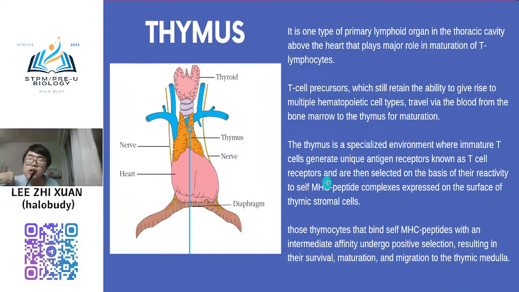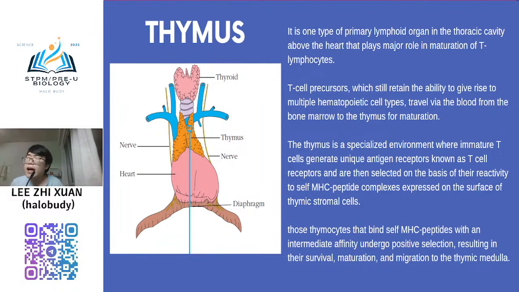The self antigen, meaning what is inside our own cell, will not be detected by our T cell. So this maturation process will select only the T cell receptor that can react with the harmful antigen only. The self antigen will not be detected. So it only selects the harmful antigen receptor only.